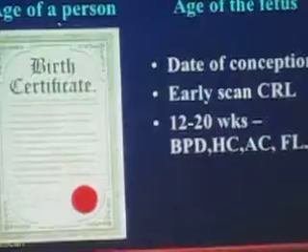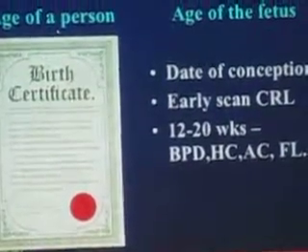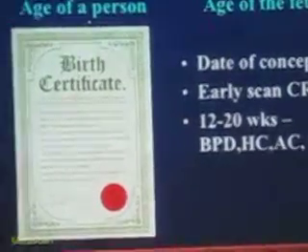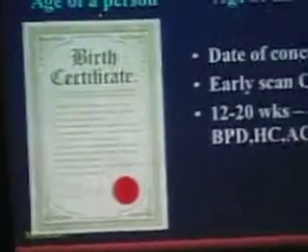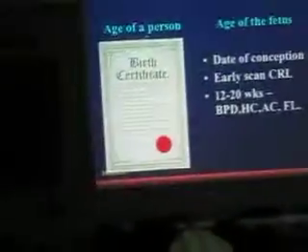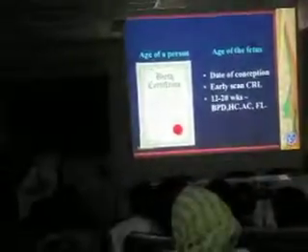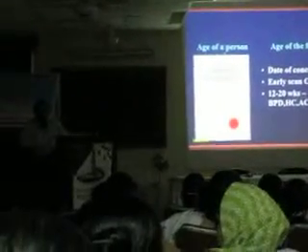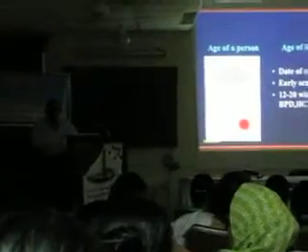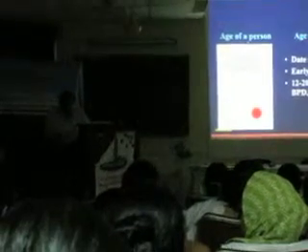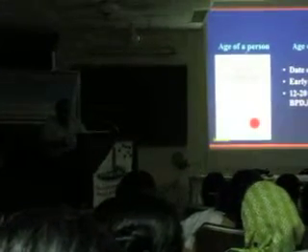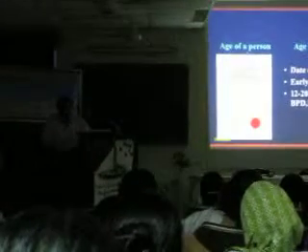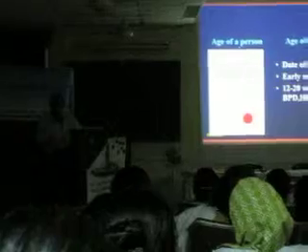So the individual, you can never make a mistake in an individual's age. Okay. Whereas the age of the fetus is very confusing. Because date of conception, when we say gestational age on ultrasound or in clinical practice, it always means from the first day of LMP. For the first 15 days or 2 weeks, she is not even conceived. The actual baby was conceived only 2 weeks later. So all your ages which you are predicting is actually 2 weeks more than what it is.